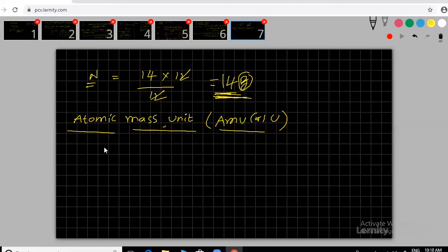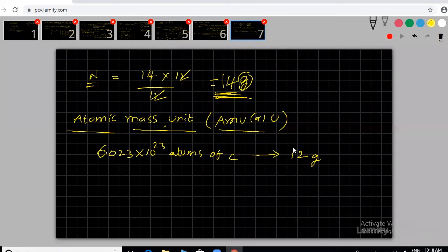You can see, 6.023 into 10 power 23 atoms of carbon are present in 12 grams of carbon.